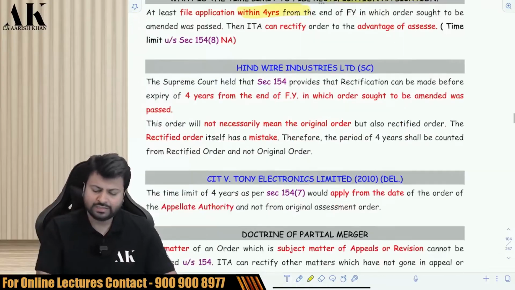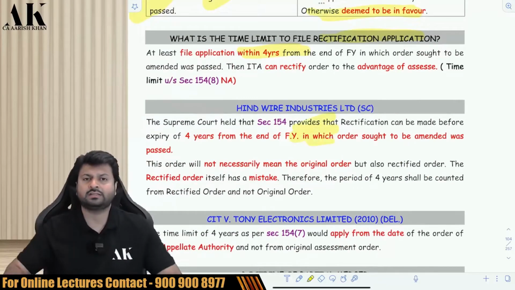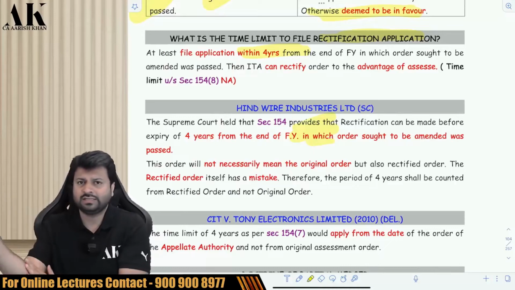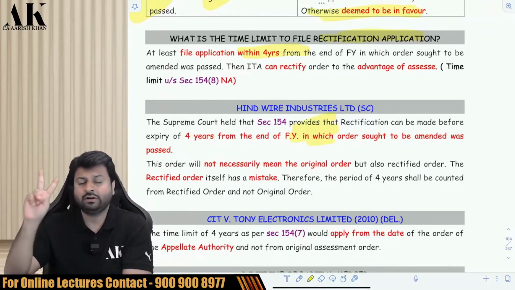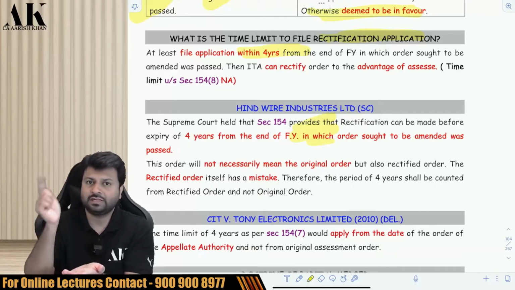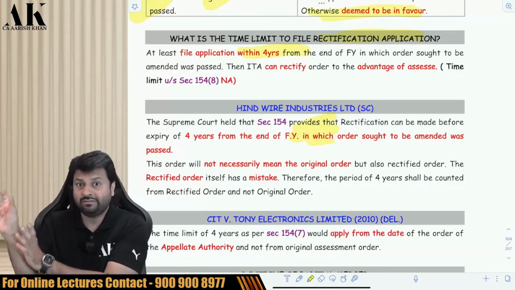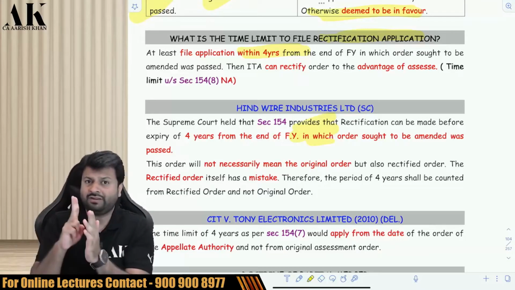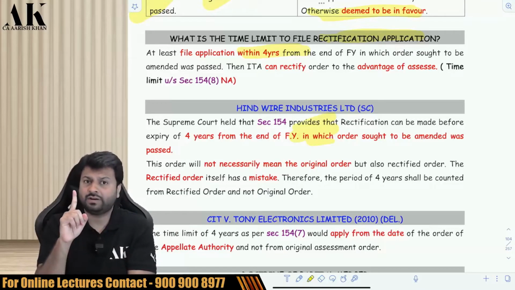Okay, don't worry. Then a very important case law of Hind Wire Industries Limited. Be very careful. What has happened in this case? Let me give you an example. There was one assessee in whose case the AO passed an order and there were two apparent mistakes. After 3 years, the assessee made an application to rectify one mistake. The AO rectified one mistake and passed a rectification order.